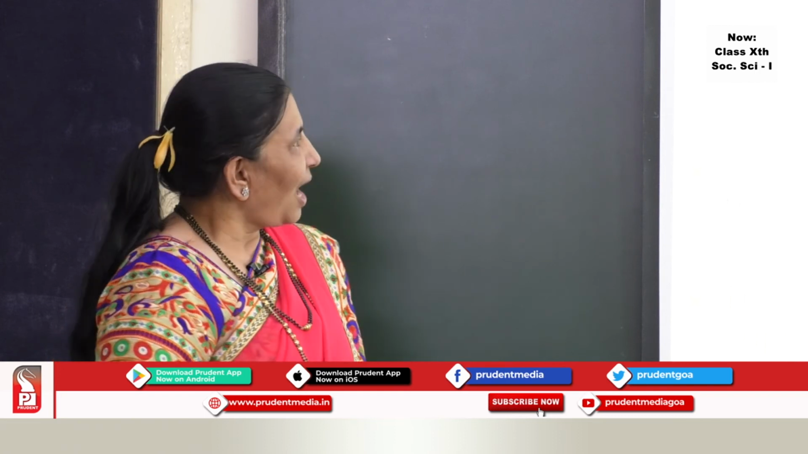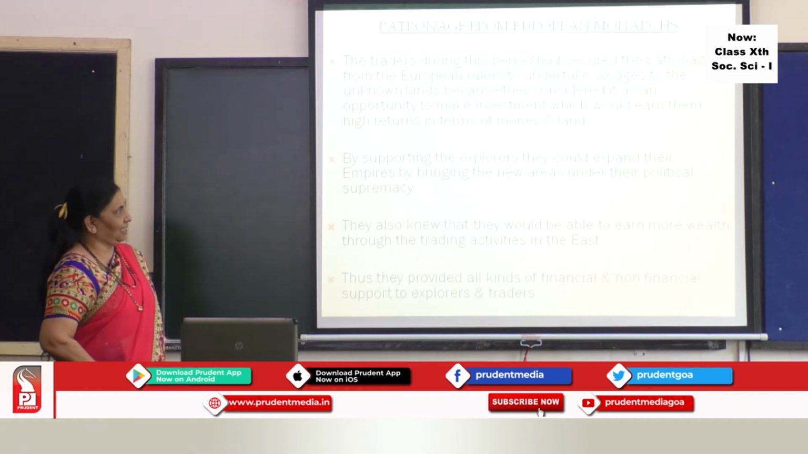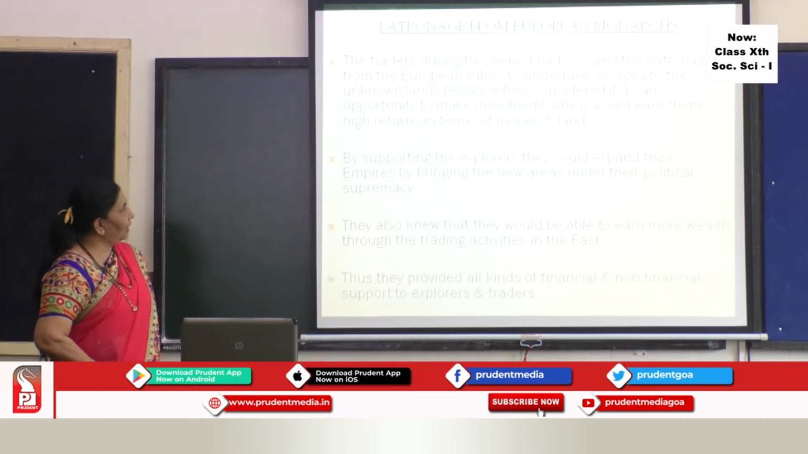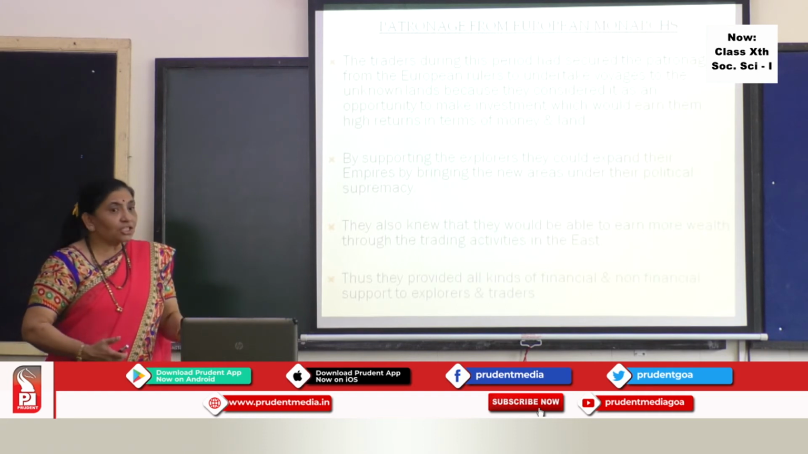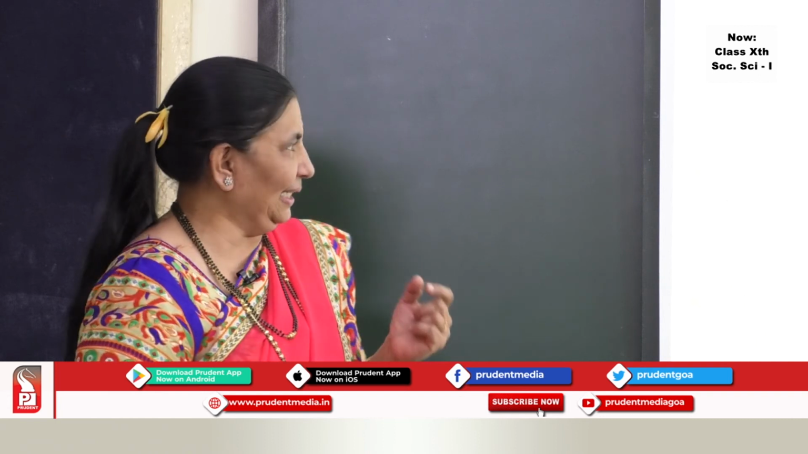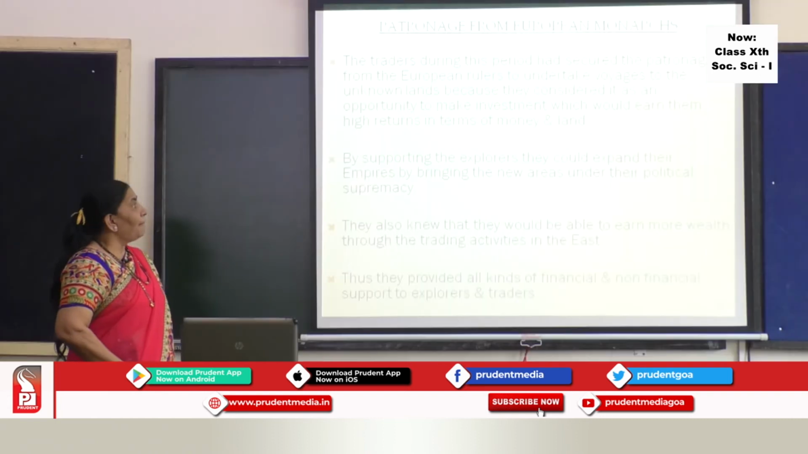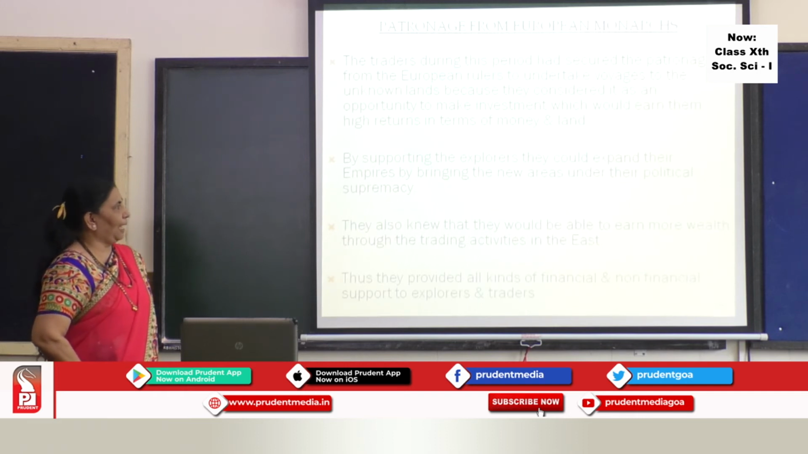The people who want to make profit always use the opportunity. Similarly, this opportunity was used by the kings. Why? Because it would earn them high returns in terms of money, and also they would acquire power over the newly acquired territories. By supporting the explorers, they could expand their empires by bringing the new area under their political supremacy.